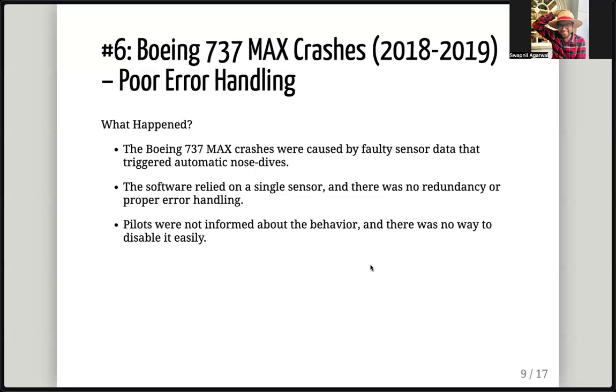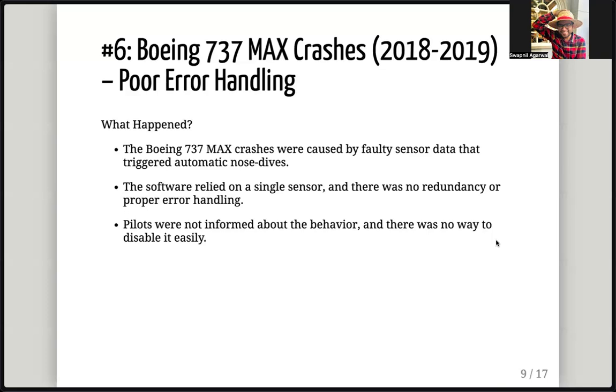This sort of, I felt very bad learning about this, which was Boeing 737. It crashed because of error handling. There was some faulty sensor data that triggered automatic nosedives, and the software relied on a single sensor. There was no redundancy or proper error handling.